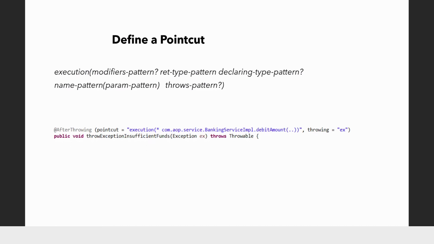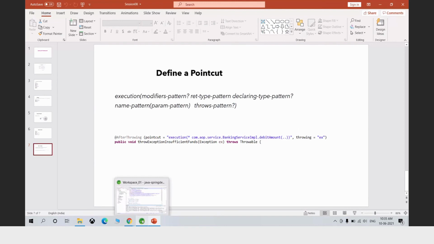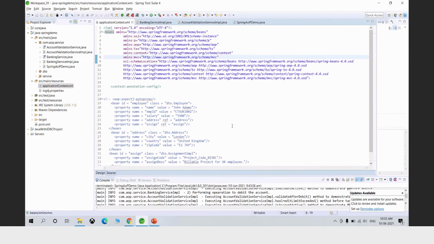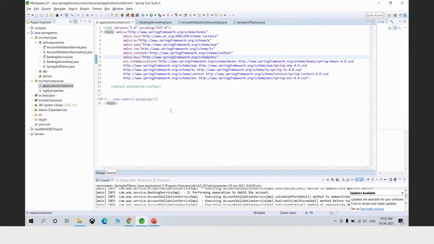Okay, so let's see an example for this. Is my workspace visible to all? Okay, I hope it is clear.